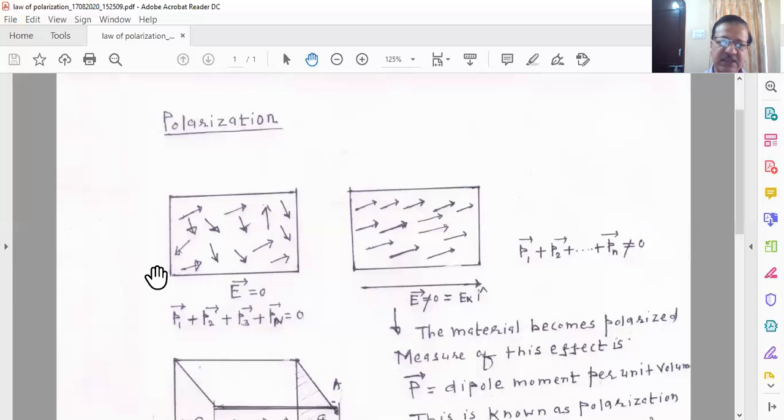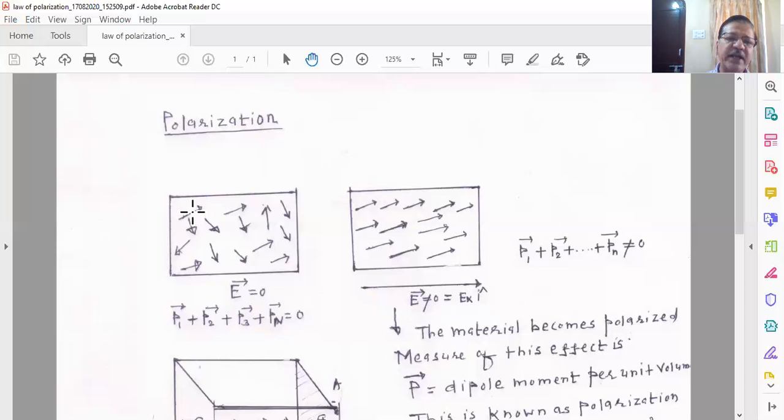So let us consider now, once you have this brief idea about the dipole moments, that each molecule is treated as a tiny dipole. Here you see that this arrow which I have drawn represents a dipole. This arrow is generally considered the head of the dipole, and this is the tail of the dipole.